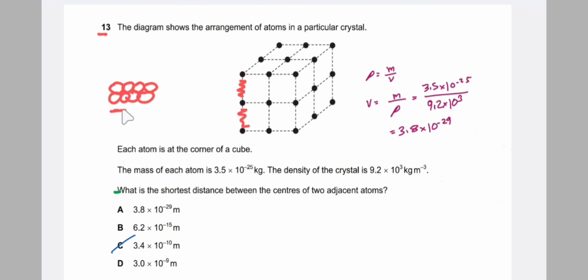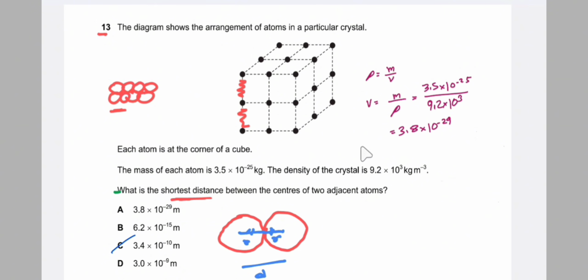And if we just draw two of the atoms, the circles are of equal size. What is the shortest distance between the centers of two adjacent atoms? That is this total length. This length is radius r, and this length is also radius r. That means this total length is the diameter. Now to find this length,